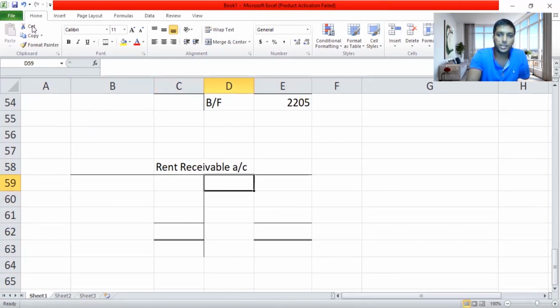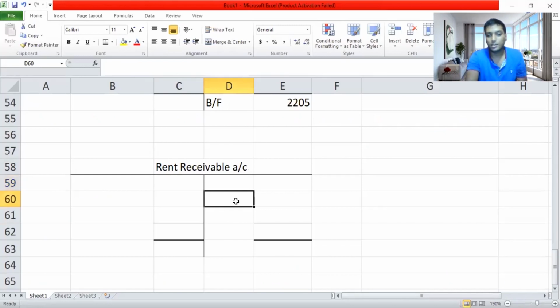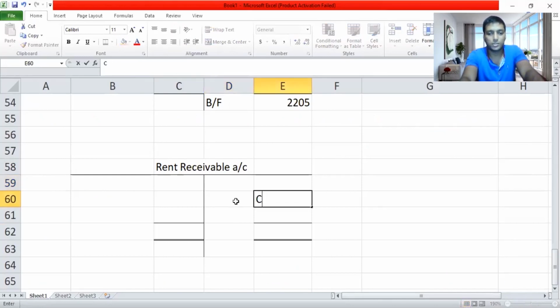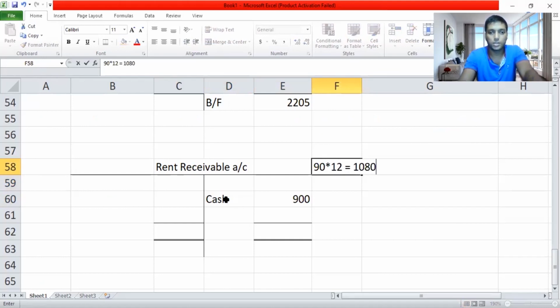So I'm moving on to the content again to see what they have asked. A trader's shop was rented at $90 a month from 1st July 2018. At 30th June 2019, the rent receivable account showed rent received. So you have received rent. They have not said bank or cash, so I'll consider it as cash; anything you can consider because they have not said anything. So $90 a month you should receive, but you have received 900. So for a year, how many months are there, guys? 90 times 12, you should get $1,080 actually. But unfortunately, you didn't get $1,080. You got only 900.